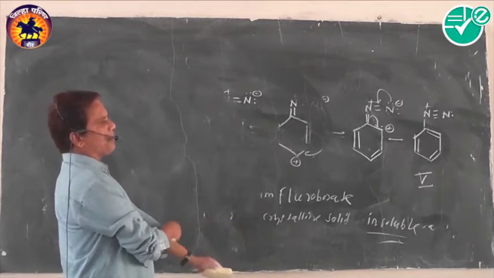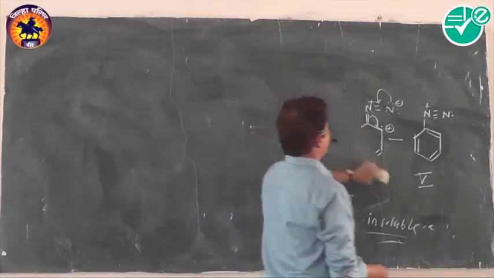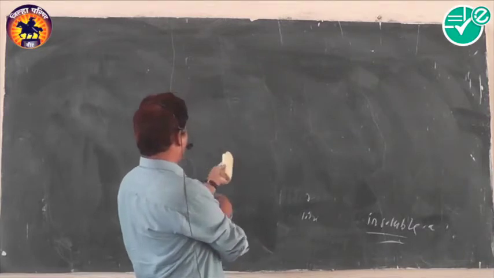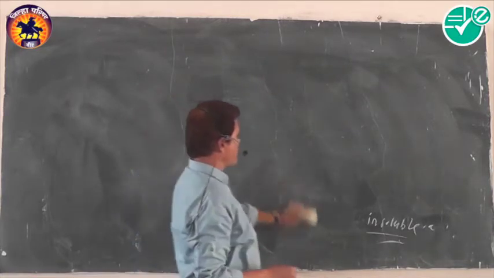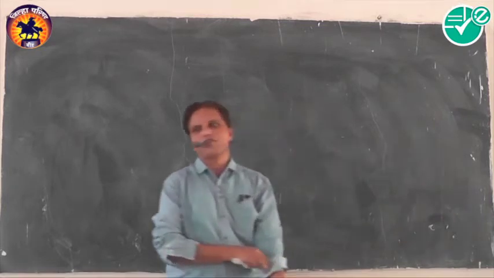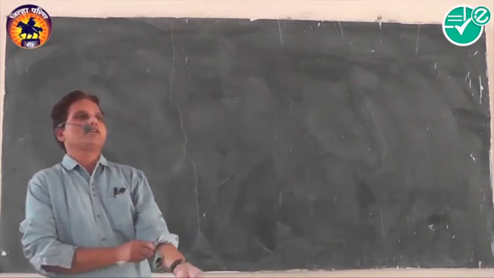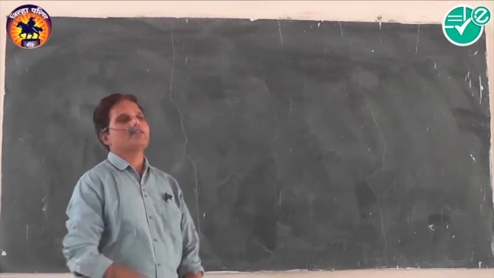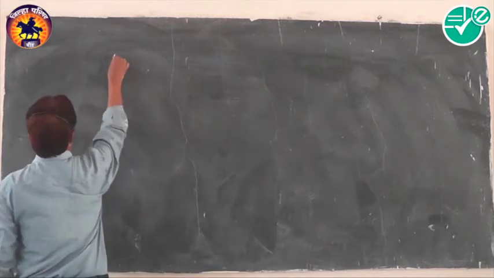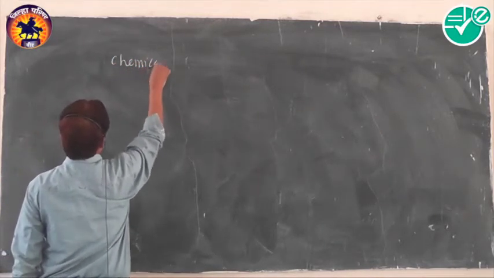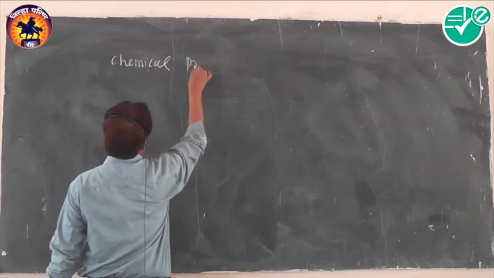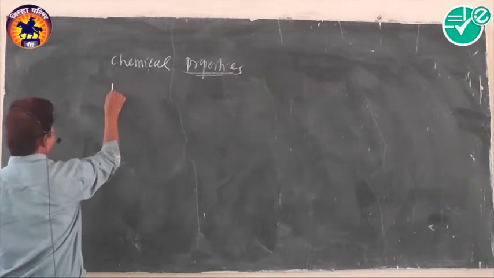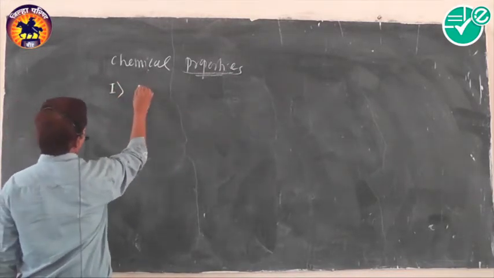There are two different types of chemical properties shown by diazonium salt. By looking at the structure, it is clear that diazonium salt mostly undergoes two different types of chemical reaction. In the first, the diazonium group gets decomposed or replaced, and in the second, the diazonium group is retained. Chemical properties of diazonium salt.